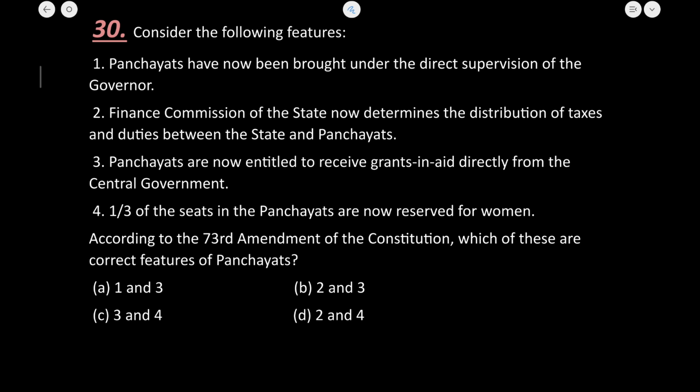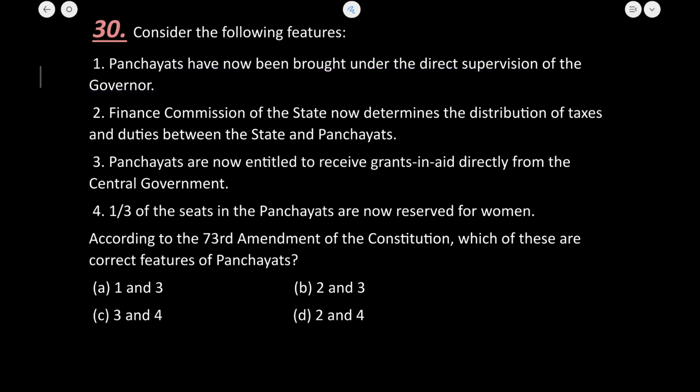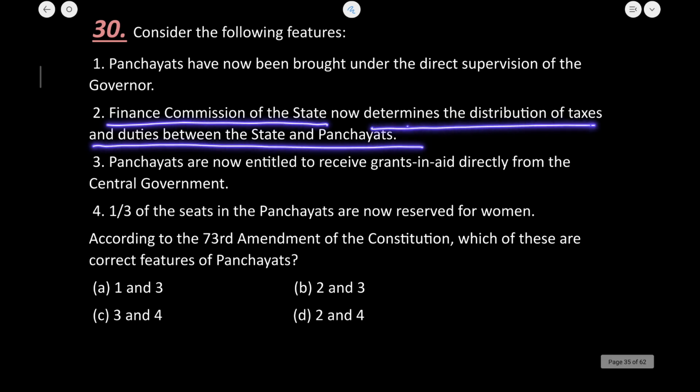Now let us see, panchayats have now been brought under the direct supervision of the governor. No, these are constitutional bodies. गवर्नर का तो कोई कंट्रोल होता ही नहीं है. Let us eliminate the statement first. The Finance Commission of the state now determines the distribution of taxes and duties between the state and the panchayat. Okay, the statement given here is correct.